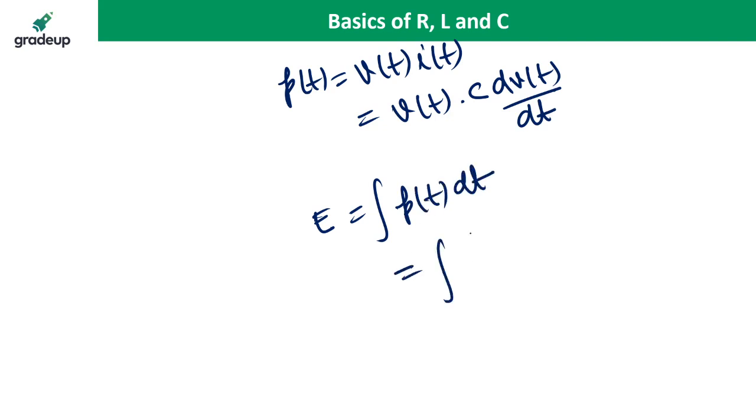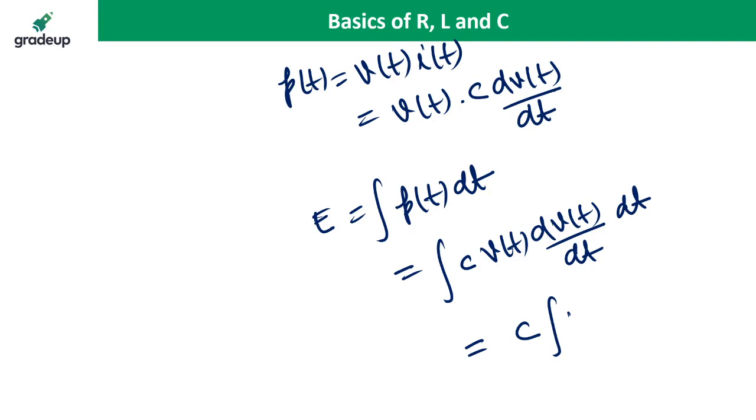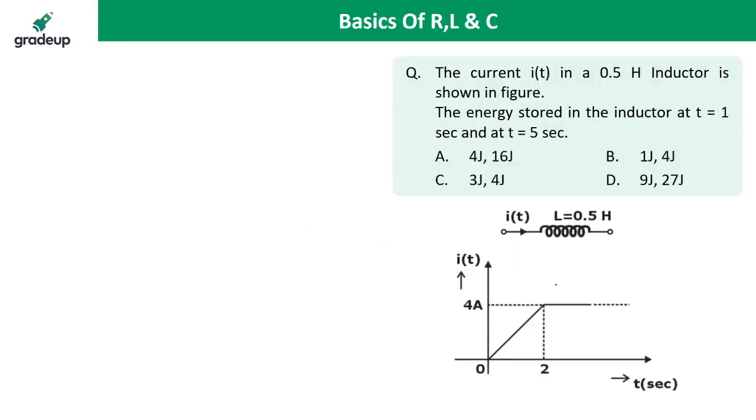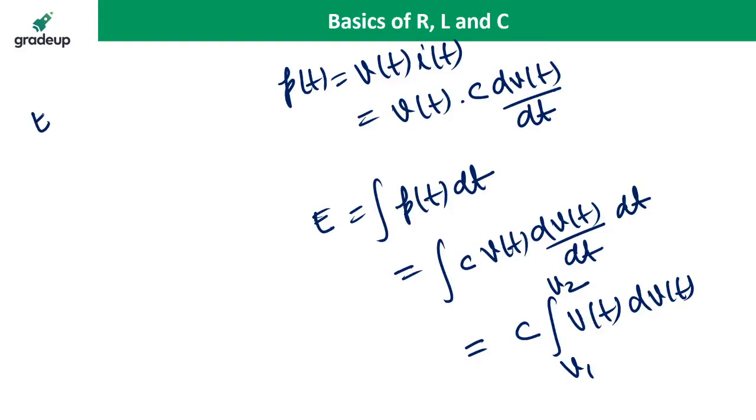So if I put Pt is equal to C Vt into dVt by dt into dt, I get C Vt dVt from initial voltage to final voltage. So energy stored in the capacitor is C into Vt square by 2 from V1 to V2.